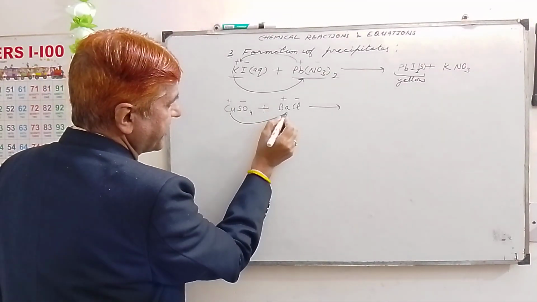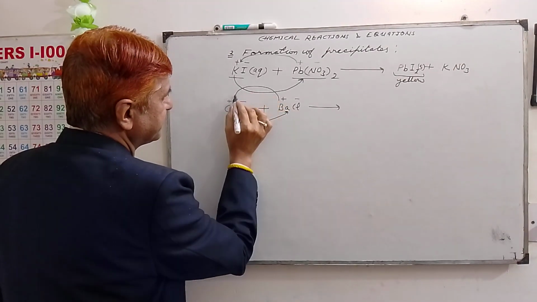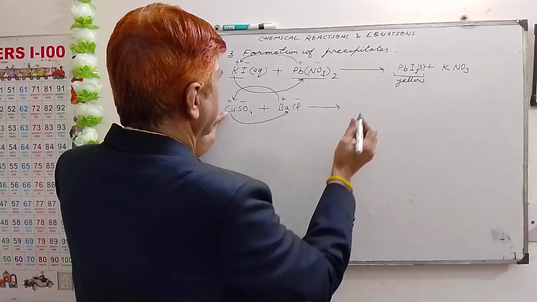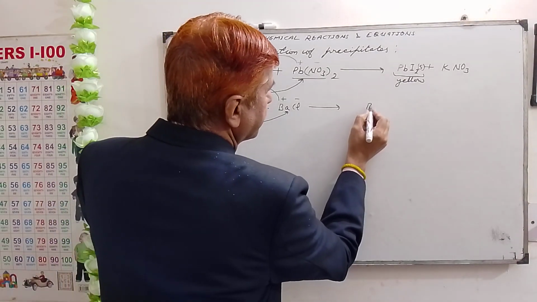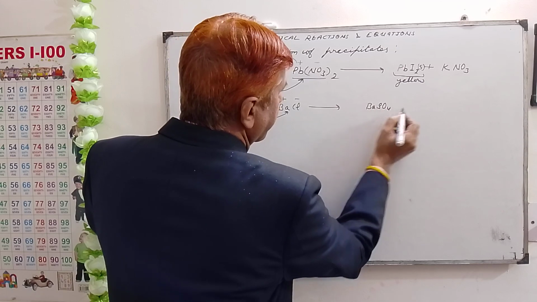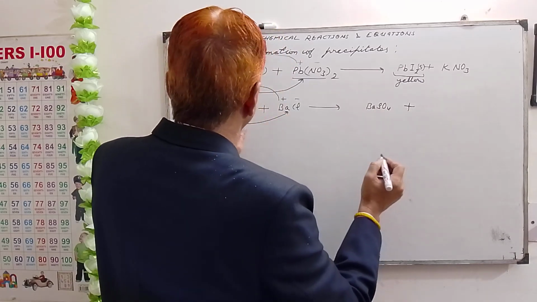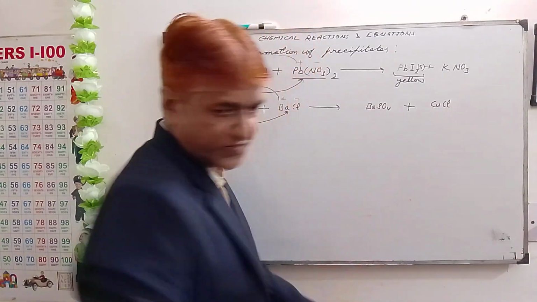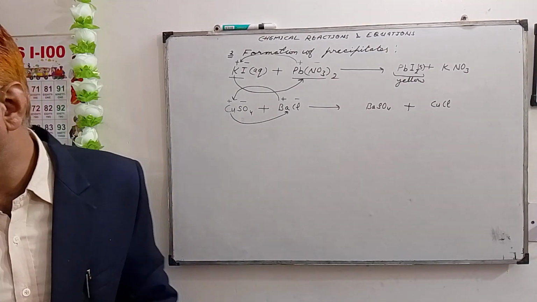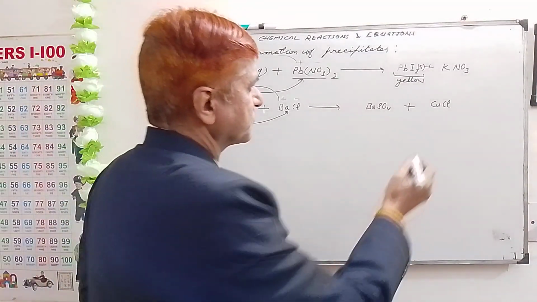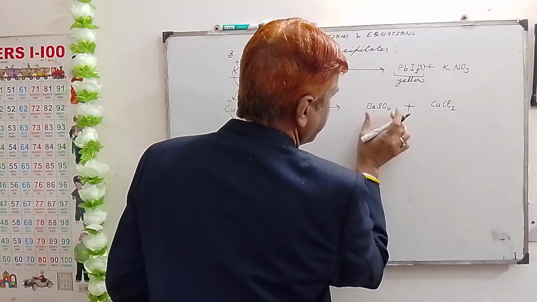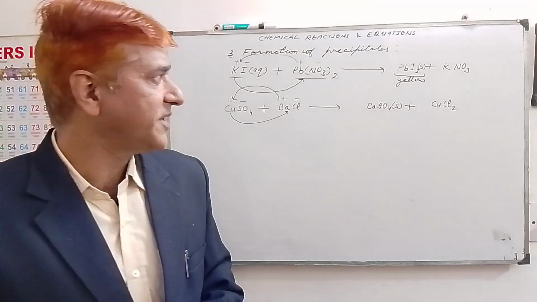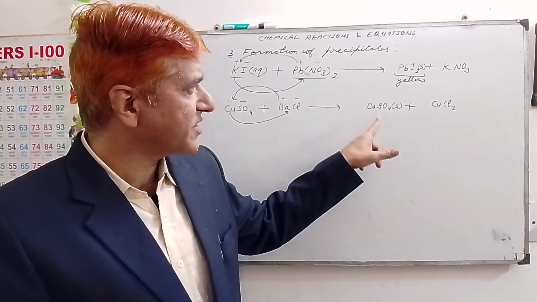This copper will go here and barium will come here, and as a result we will have barium sulfate plus copper chloride, and here we have S. I hope you now understand which are the precipitates.